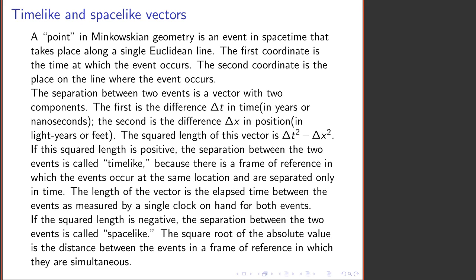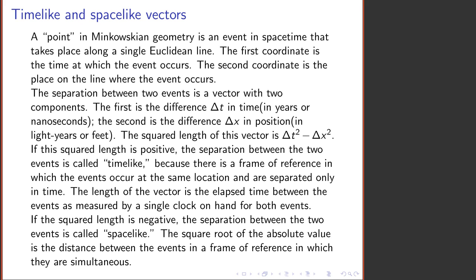If, on the other hand, the squared length of this vector is negative, then we call the separation between the two events spacelike. This is a little harder to visualize, but in this case, what you can do is find a frame of reference where the two events take place at the same time, but in different locations.